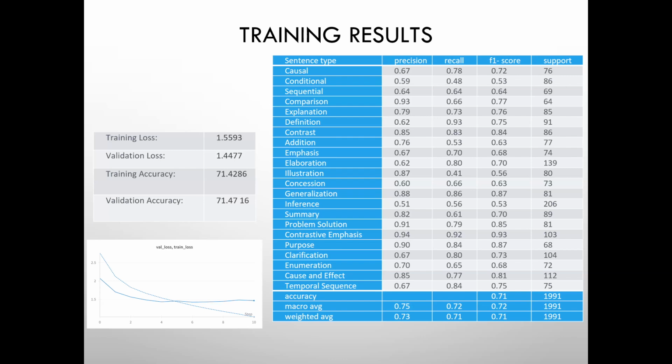Support shows the number of sentences. For example, elaboration has 139 sentences, with a precision of 0.62. That means our model is 62% capable of predicting whether a sentence has the elaboration label or not.